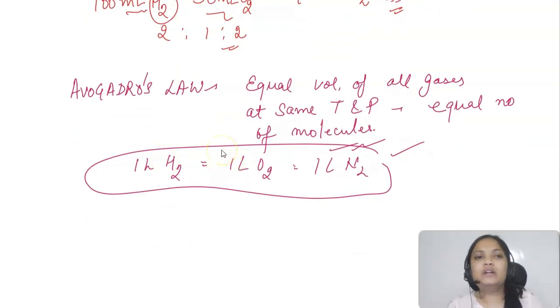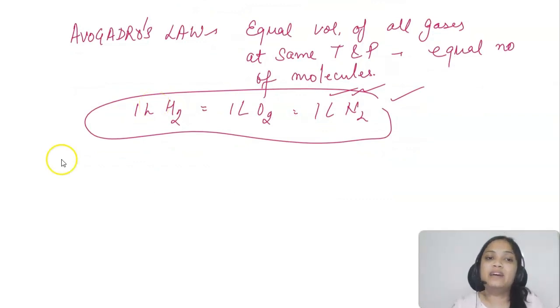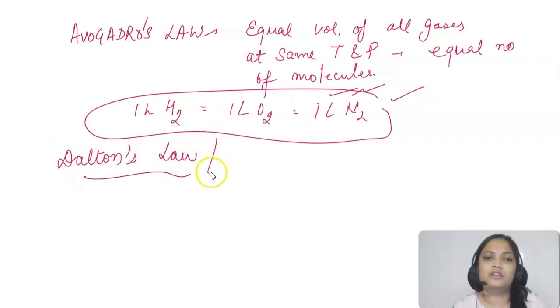These laws were given very early. The first two were also given, the law of conservation of mass and the law of definite proportion. You might have also studied Dalton's theory. I'll just give you a brief idea about it. Dalton's theory, we can say.